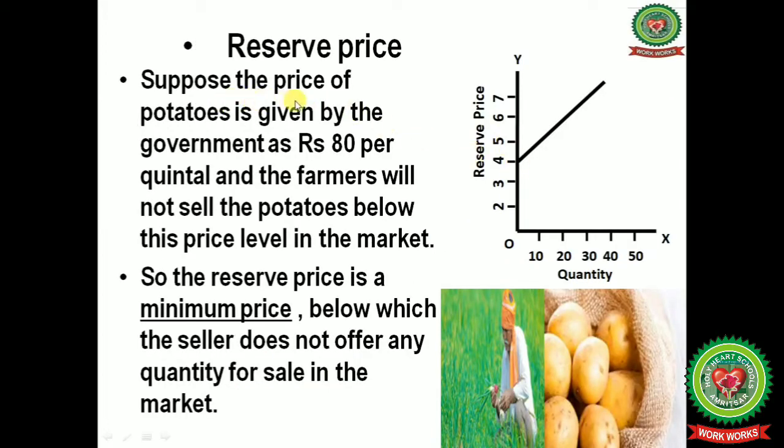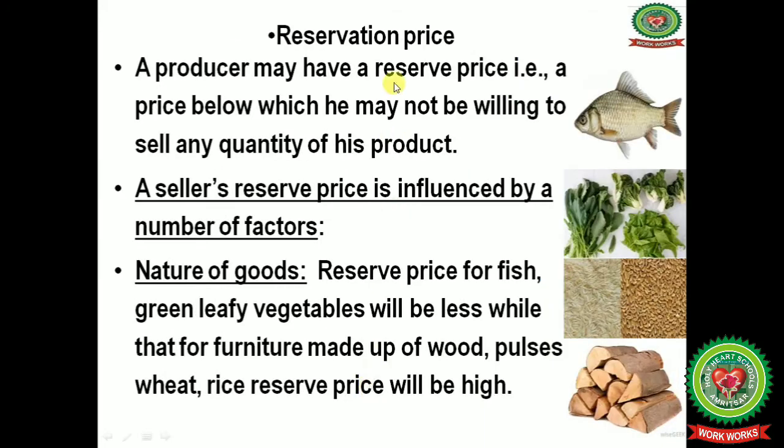Reserve price. Suppose the price of potatoes is given by the government as rupees 80 per quintal, and the farmers will not sell the potatoes below this price level in the market. So the reserve price is a minimum price below which the seller does not offer any quantity for sale in the market. A producer may have a reserve price, that is a price below which he may not be willing to sell any quantity of his product.